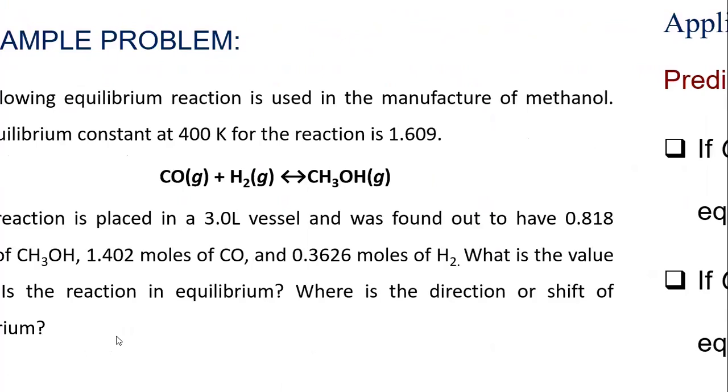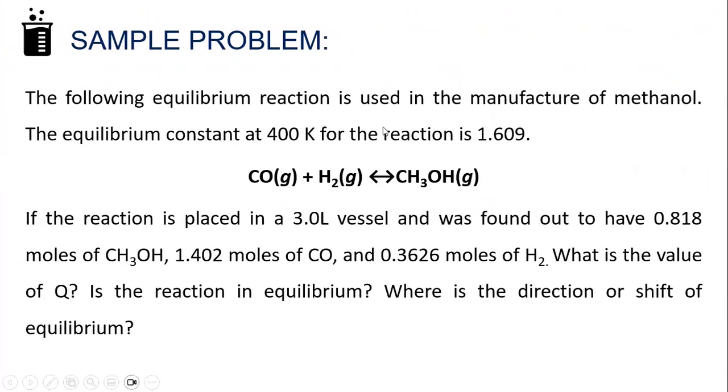These are all the same concept. So example. Your way of solving this is like you're solving for K, except that you change the expression to Q. So step one, check if your equation is balanced. So you have one carbon, you have one oxygen there, and then you have four hydrogen. So let's put here two. So that's your balanced equation.